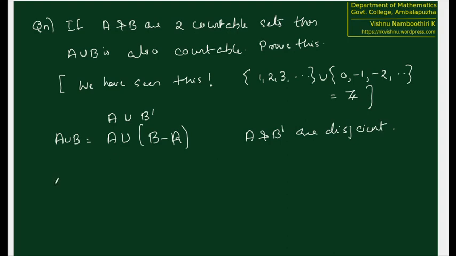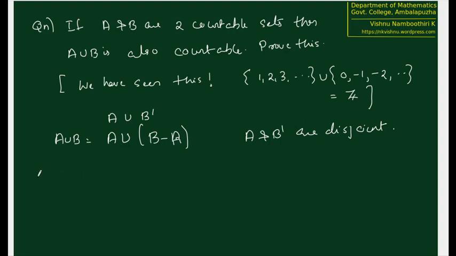Okay, before proving this, it's given that the sets A and B are countable, but it is not very clear about B dash. We have taken a subset B dash of B, and it can also happen that B dash has some elements missing from B. Therefore B dash can be strictly smaller than the set B. So we have not actually established that a subset of a countable set is going to be countable. We don't exactly know that. So we will try to see that first.